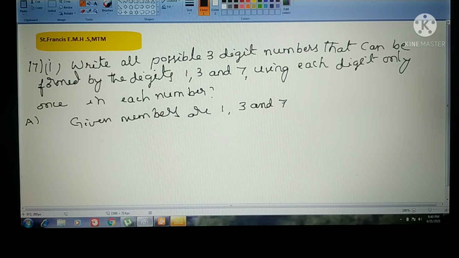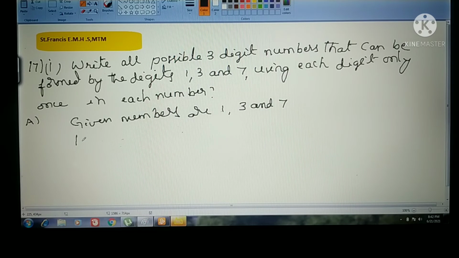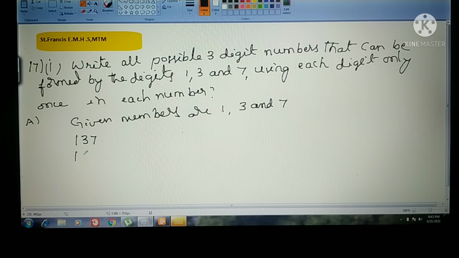Only one time we have to use these numbers here. So taking 1 first, and for the remaining numbers I am interchanging. First I am writing 1, 3, 7. Again starting with 1, interchanging just 3 and 7. Completed. Now again with 3. First number 3, and after that 1, 7. Just interchange 1, 7 as 7, 1.